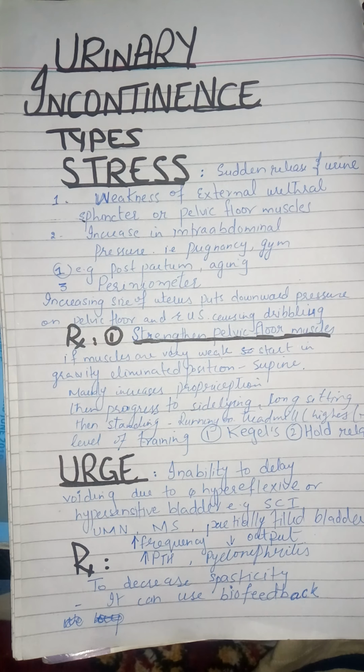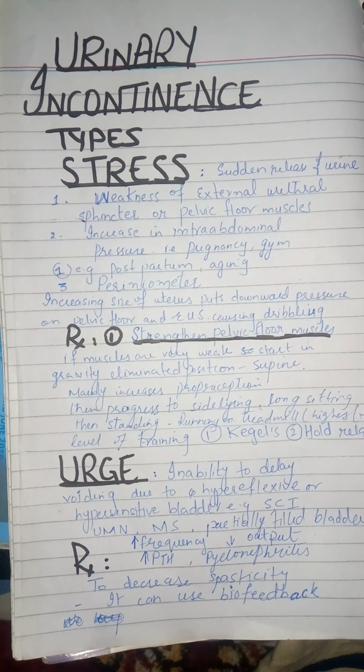the stress or force against which the pelvic floor muscles and the external urethral sphincter have to hold the urine increases. If the pelvic floor muscles and external urethral sphincter are weak, they won't be able to compete with the increasing pressure and won't be able to hold the urine inside the bladder, and this will result in the outflow and dribbling of urine.